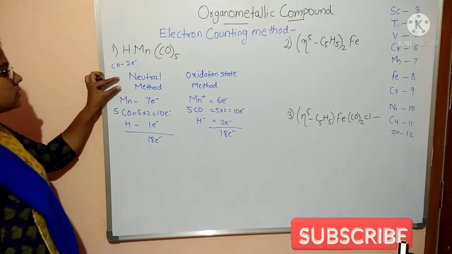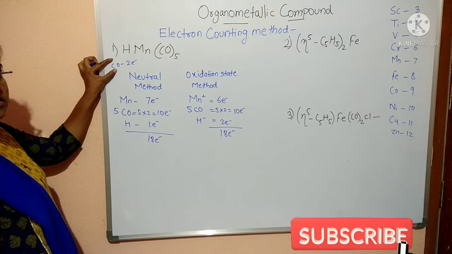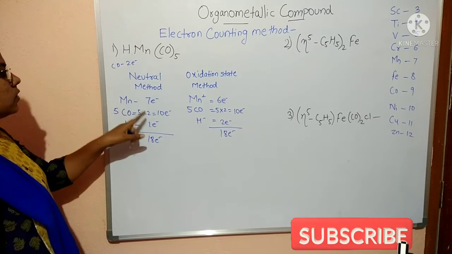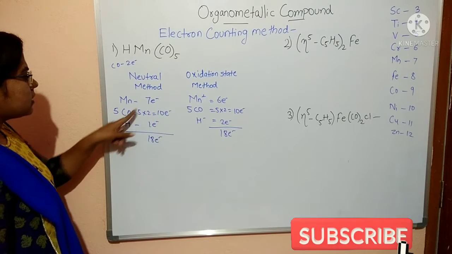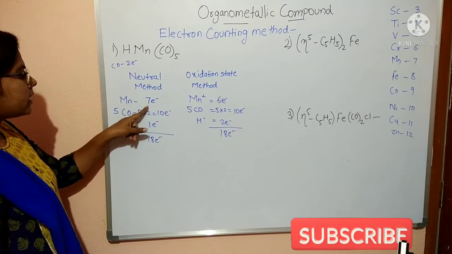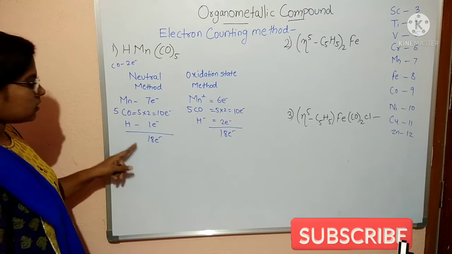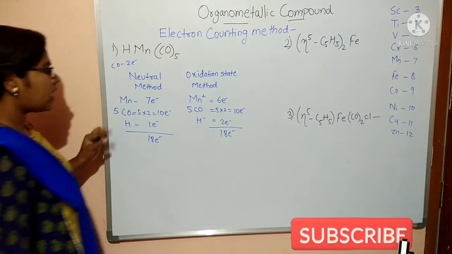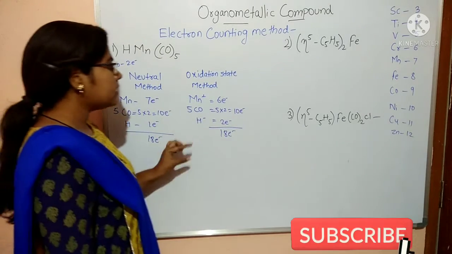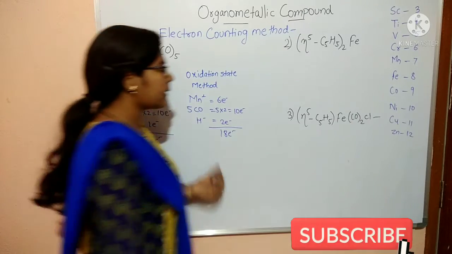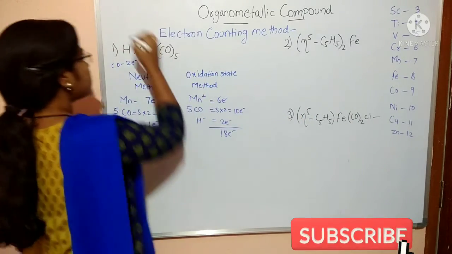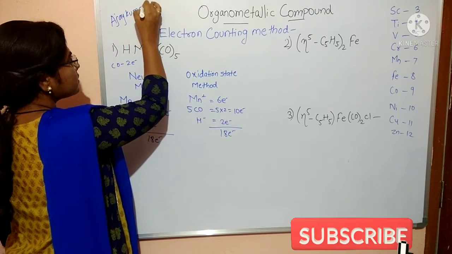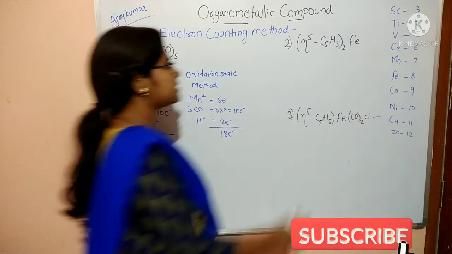See here, each carbonyl donates 2 electrons, so 5 into 2 equals 10 electrons. Mn donates 7 electrons and hydrogen 1 electron. So how many are there? 18 electrons. And these charges are given in the book, so you can find them in the book. Which book? From Ajay Kumar. I have taken these examples from Ajay Kumar so that we can understand easily.